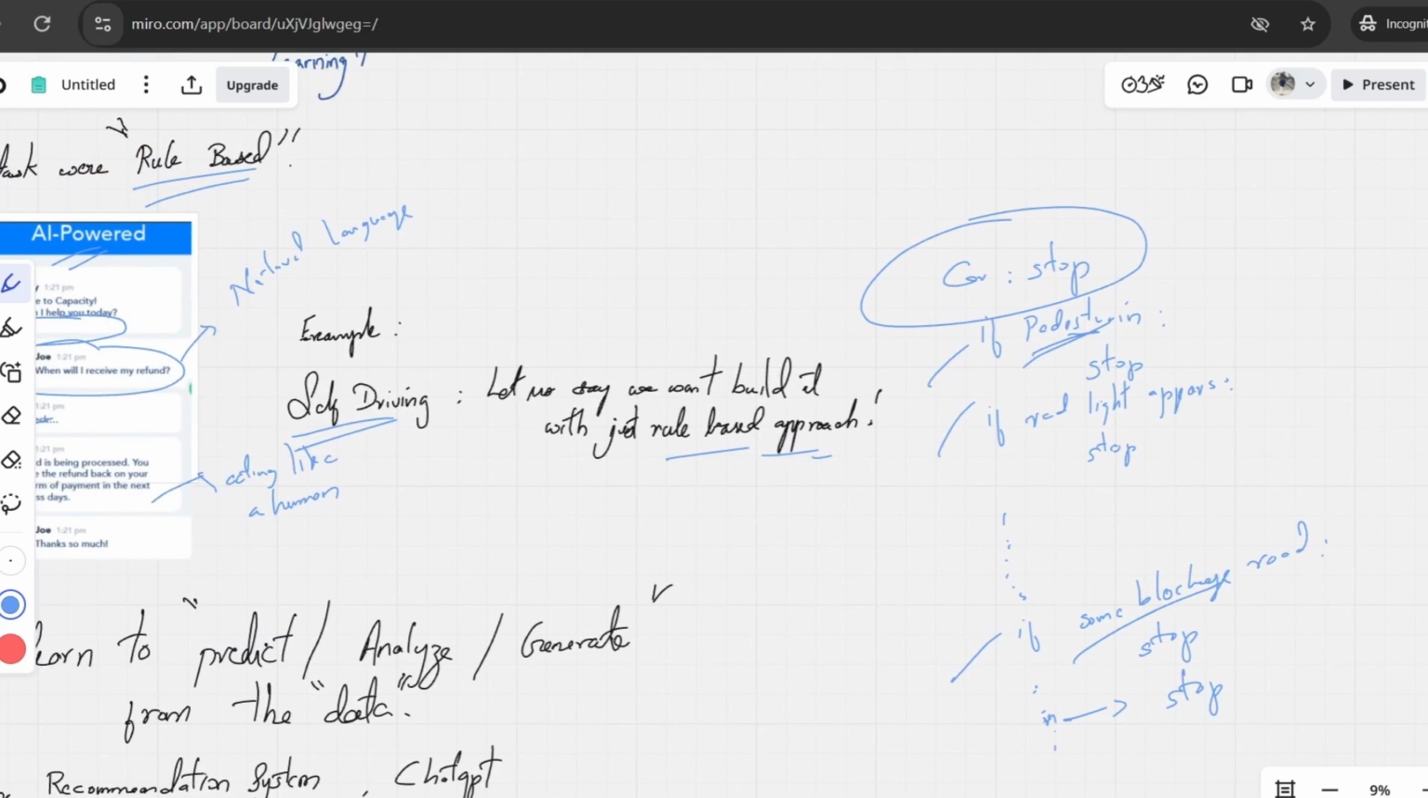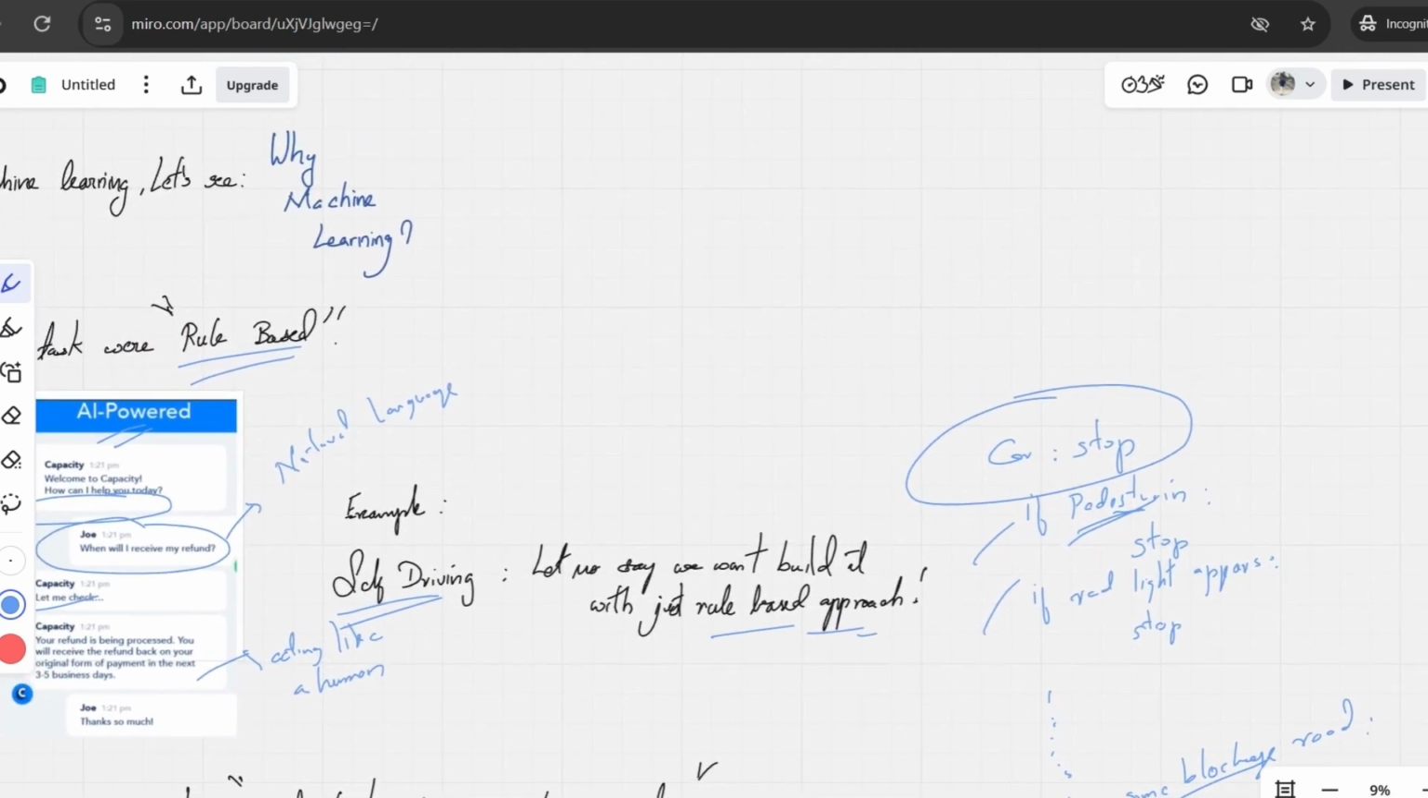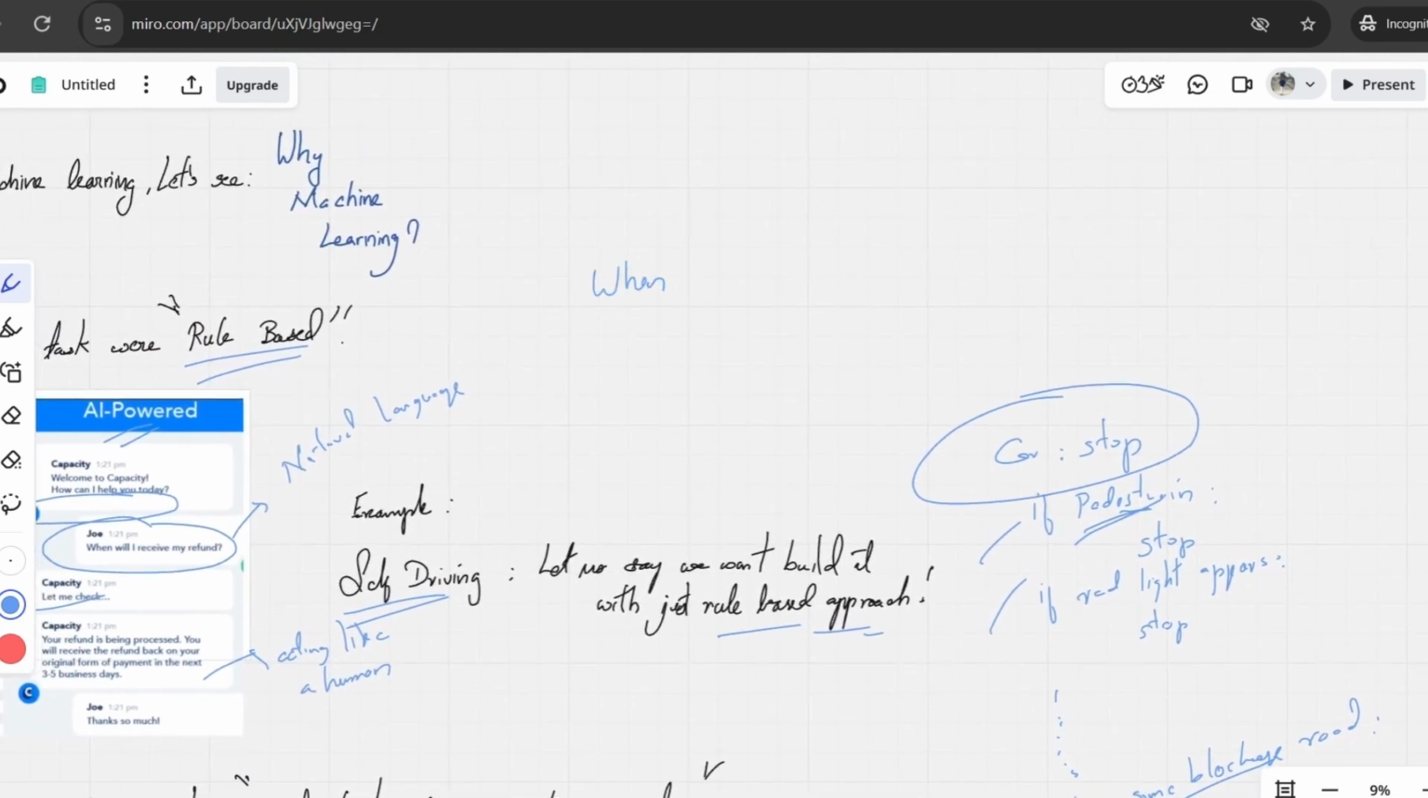So we can simply say, when the complexity of the task increases, we have to have intelligent systems. So what do I mean by complexity?